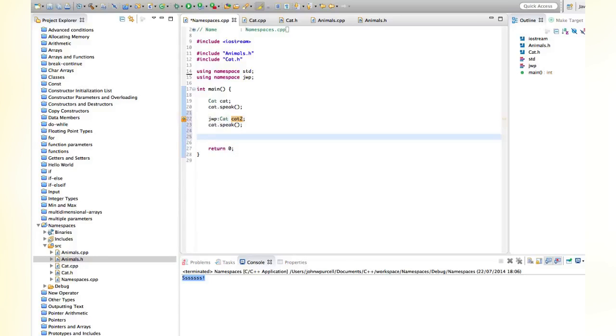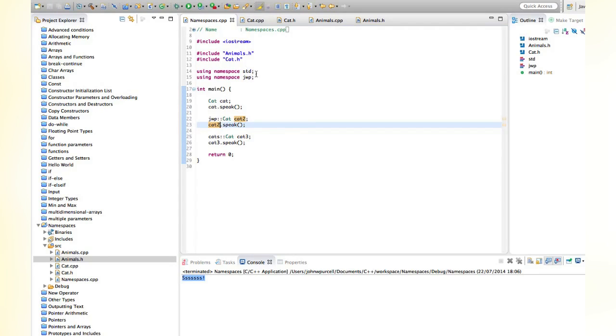Or if we want the cat from the other namespace, sorry, we've got to have a double colon there actually. The namespace name followed by a double colon and then the class. Or we could say cat3, let's say, and cat3.speak. Also, I meant to make this cat2.speak.